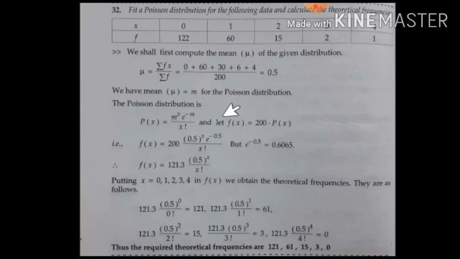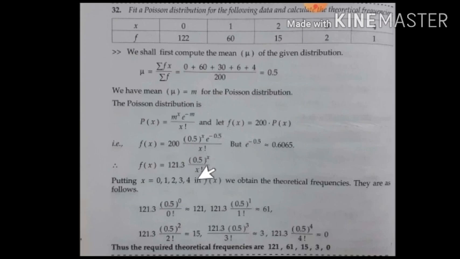And we know that to calculate the theoretical frequency from the probability distribution, we need to multiply by the total frequency. So 200 into P of x. So 200 into the probability of x equal to 0. Substitute it in the Poisson distribution formula.